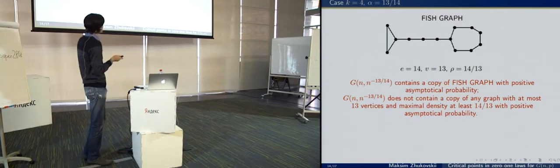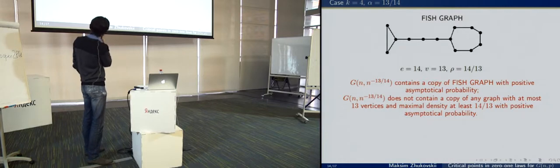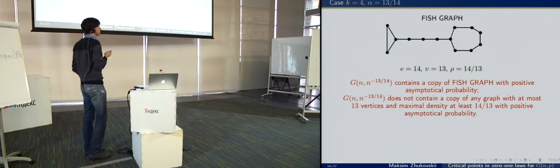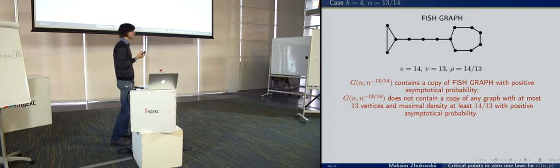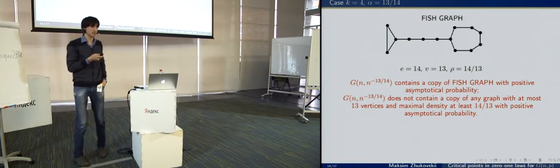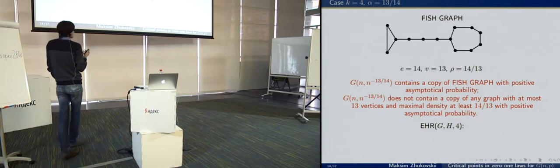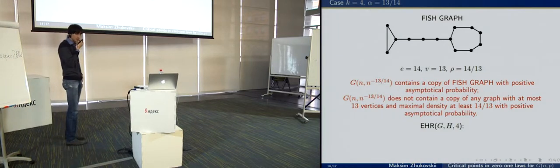And we want to disprove 0-1 k law, in this case 0-1 4 law. It means that we want to find a strategy of spoiler which is winning with a positive asymptotic probability. So let us consider two graphs, G and H, and the game on these graphs on 4 rounds.